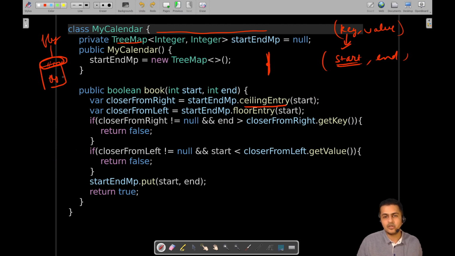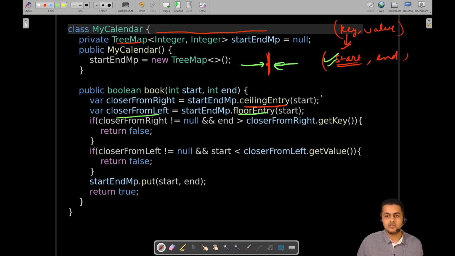Since we want to find the closest entry from the left, we will be taking the floor value, because we will be trying to come as close as possible to this particular value but not exceeding it. That's why floor entry is there. And since the entries were arranged according to the start values, it will get you the closest entry from the left. Similar logic will be applied for the ceiling value. It will get you the closest entry from the right-hand side, but not less than the current value.